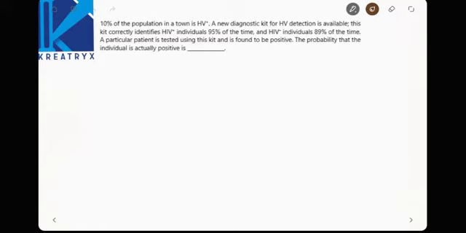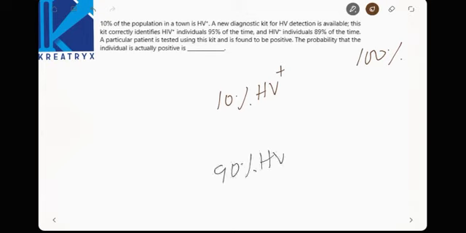The probability that the individual is actually positive is, now see here, if the total population is 100%, in that 10% are HIV positive, right, and 90% are HIV negative.